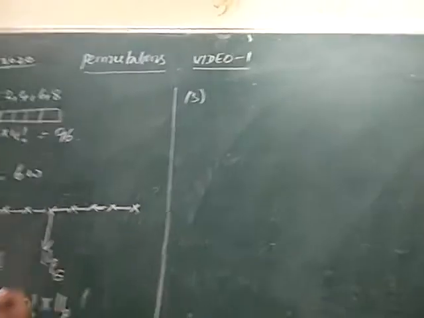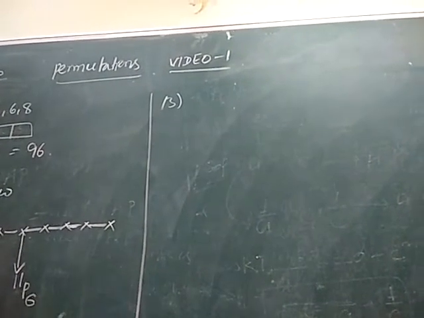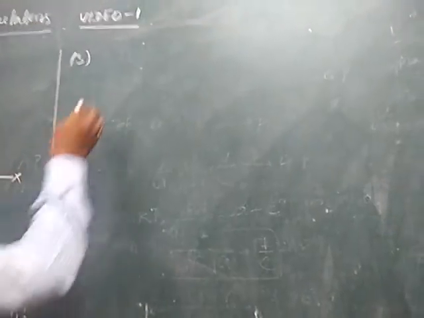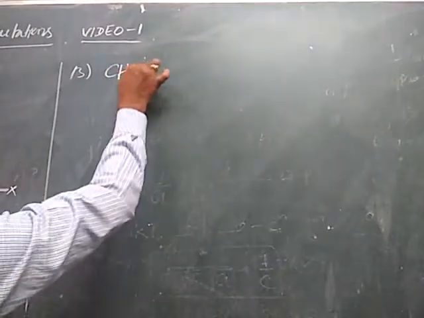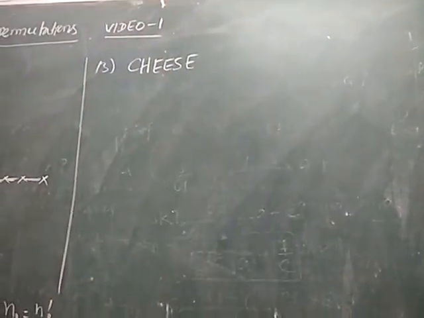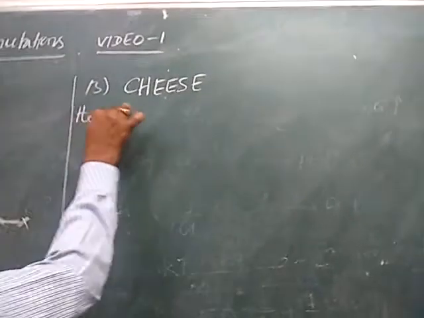Next, third one. The number of ways to rearrange the letters of the word cheese. The given word is cheese.